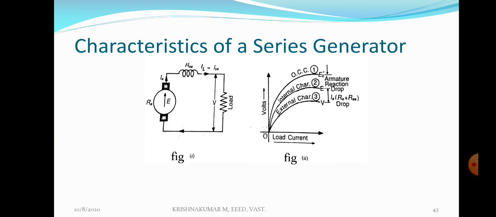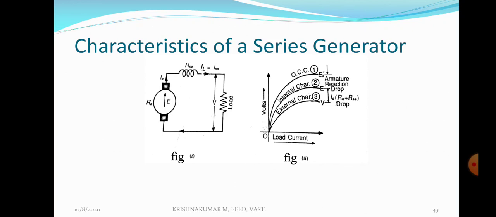Even though our series generator is a self-excited generator, it cannot build up a voltage when the field current is zero. In the case of a DC shunt generator, even if the field current is zero, there will be residual magnetism. Due to that residual magnetism, an EMF is induced in the case of a shunt generator, which is not possible in the case of a series generator.